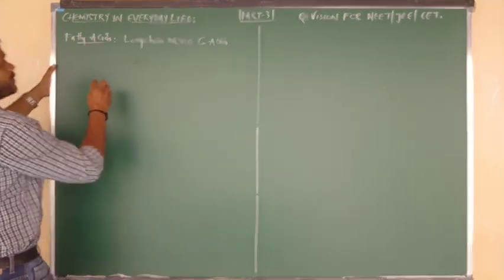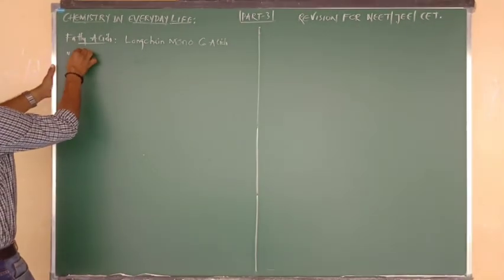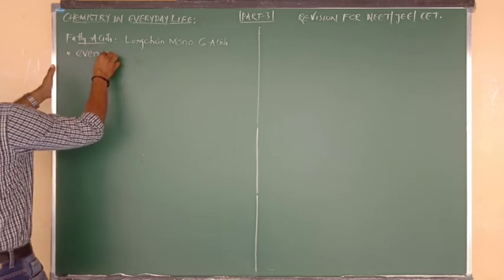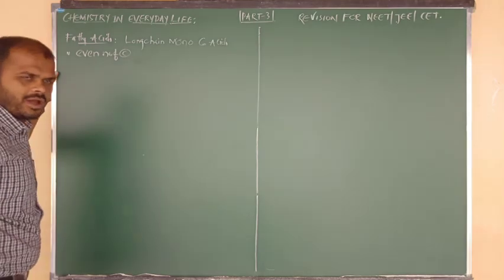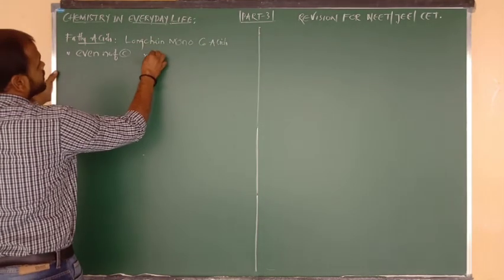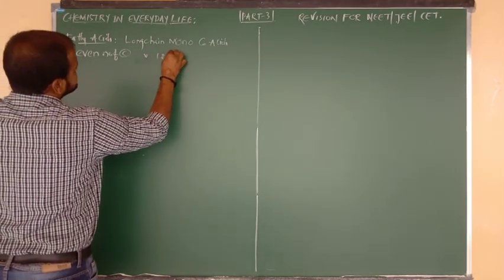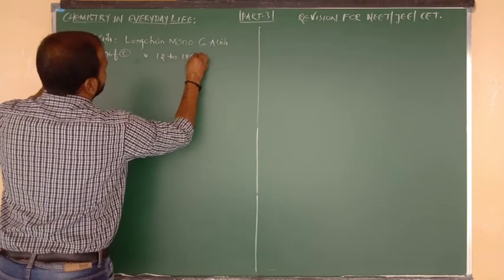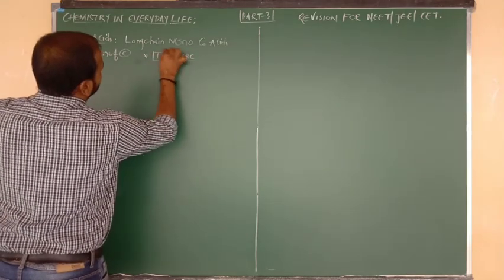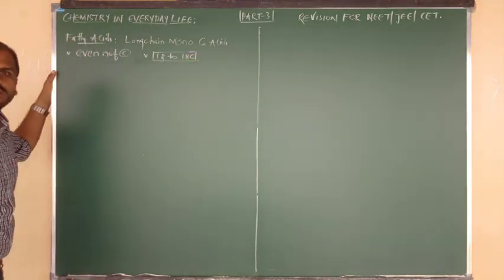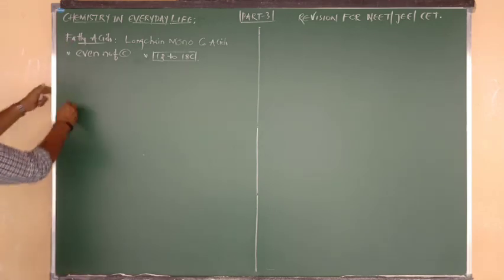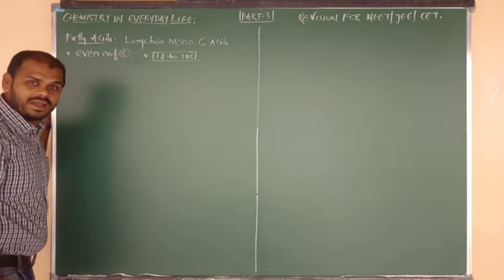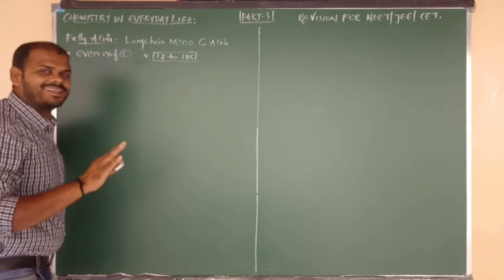Try to remember one more point. They always have an even number of carbons only. Also remember that carboxylic acids having 12 to 18 carbons are all fatty acids. Good. So I am going to give you some examples of fatty acids. Try to remember, they are already repeated.